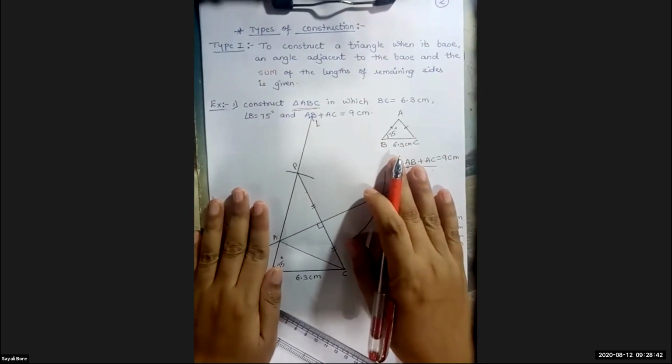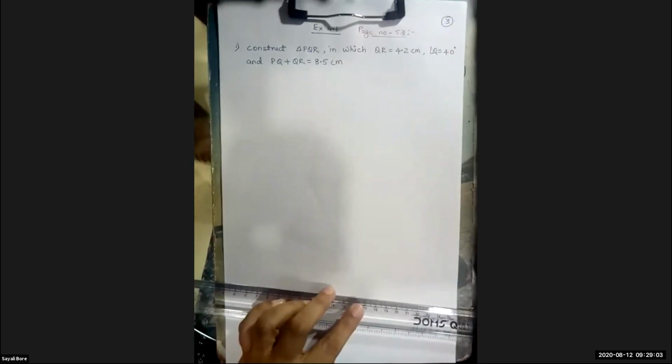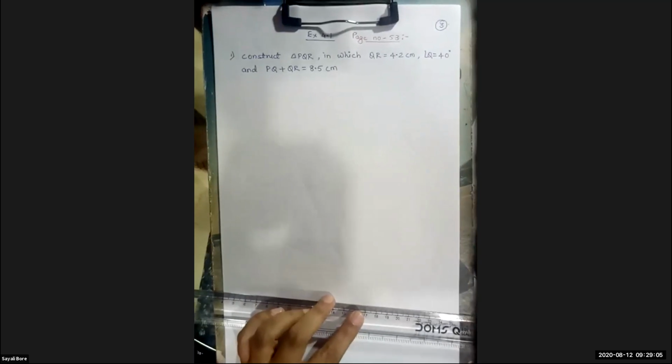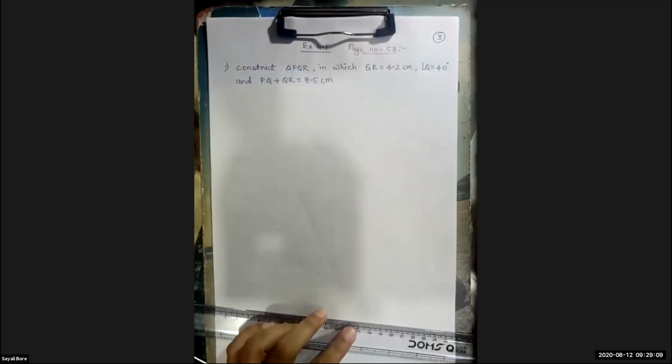We'll take one more construction. Now this particular construction is from your exercise. Okay. So here I will just read out the question.